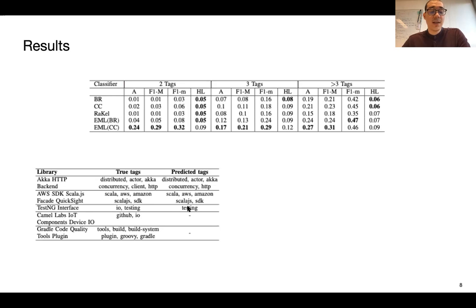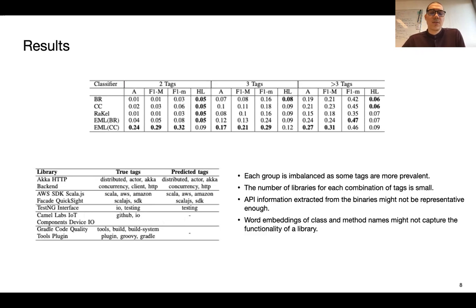It is also failing to predict some tags in some libraries, and in some other cases is not able to predict any tag at all. We think that this could be caused by several reasons. For example, that each of these groups is imbalanced, as some tags are more prevalent than others. The number of libraries for each combination of tags is small.